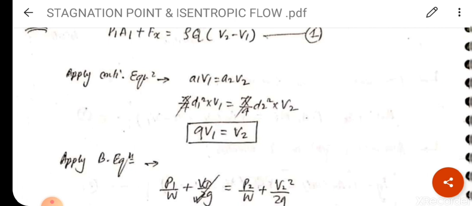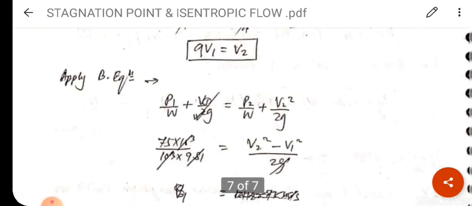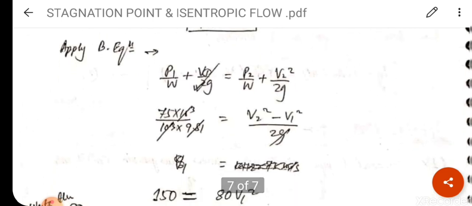Now apply Bernoulli's equation, that is P1 by W plus V1 square upon 2G equals P2 by W plus V2 square upon 2G. Clear? After arranging the terms, P2 is 0 because this is atmospheric. So putting the value of P1 here, that is 75 into 10 raised to 3 upon 10 raised to 3 into 9.81 is equal to V2 square minus V1 square upon 2G.